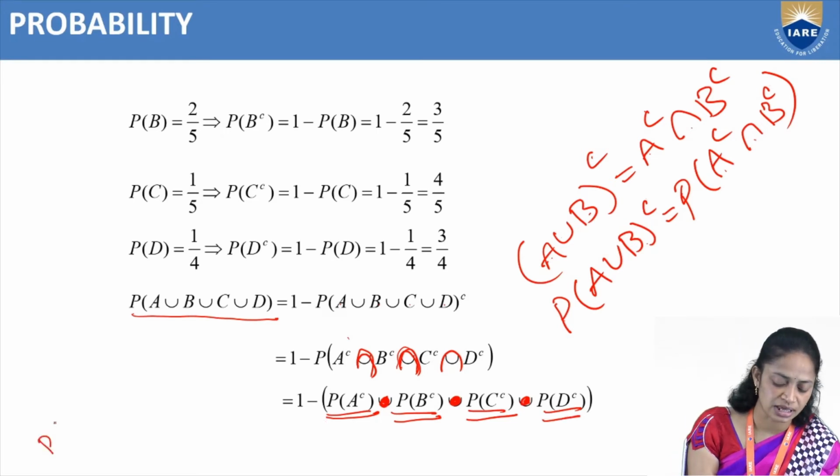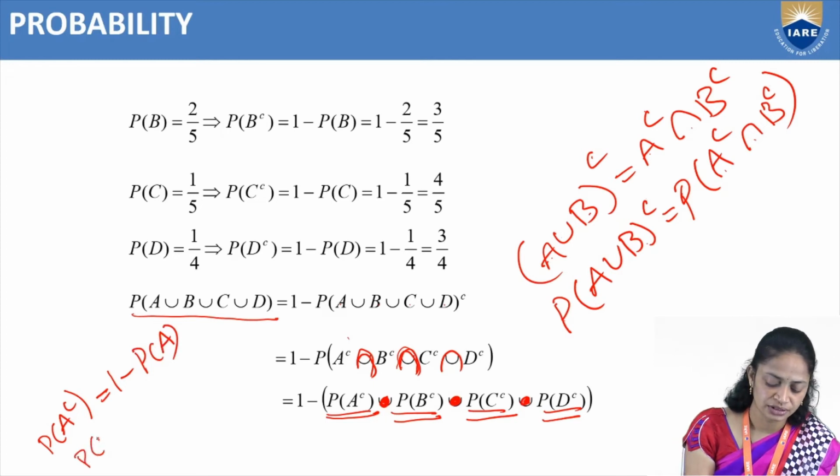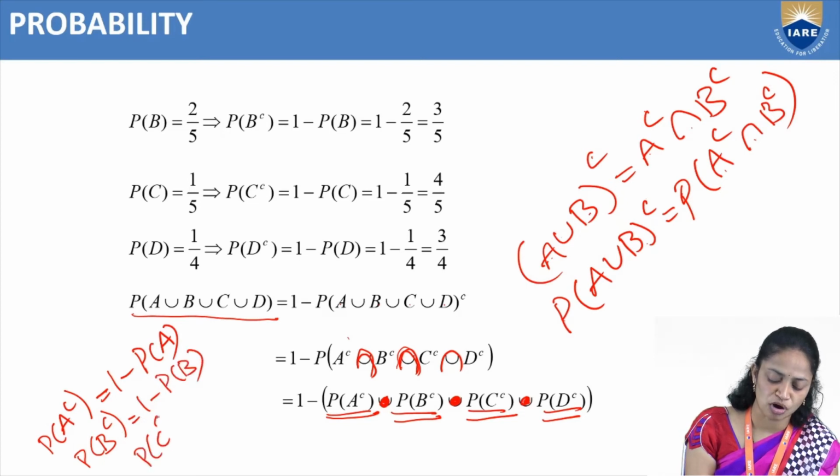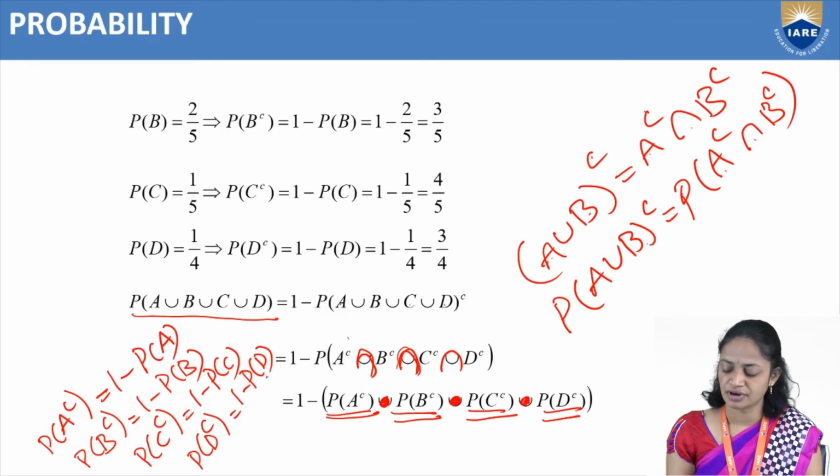We have a formula: probability of A complement equal to 1 minus P of A. Like that, probability of B complement equal to 1 minus P of B, probability of C complement equal to 1 minus P of C, and probability of D complement equal to 1 minus P of D. So these are the formulas.